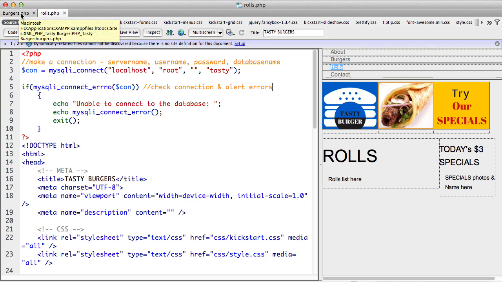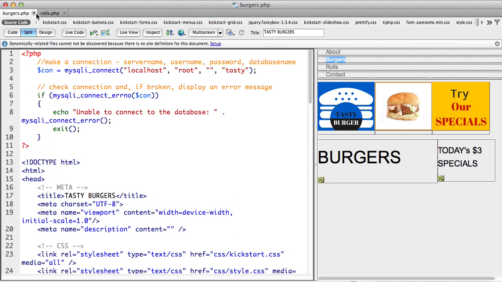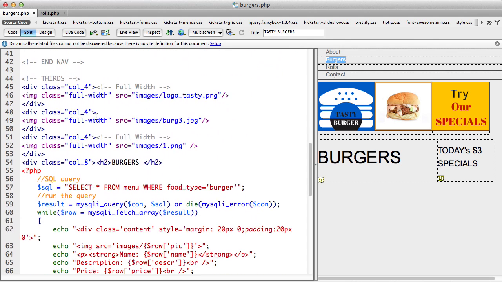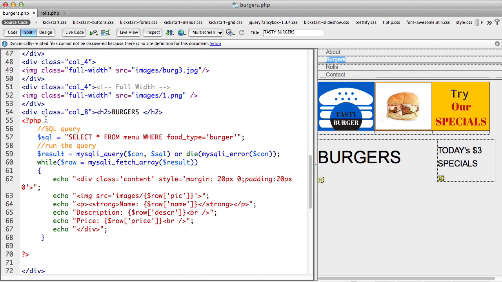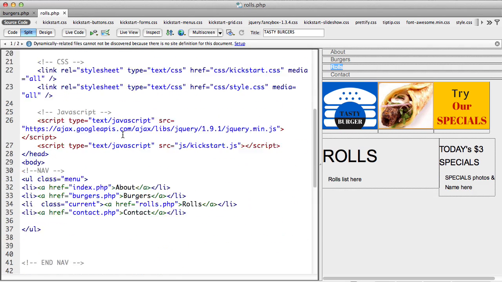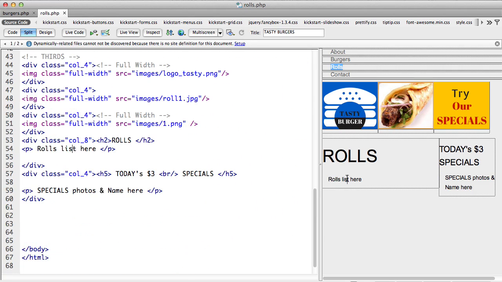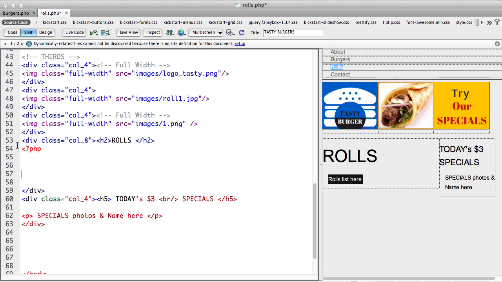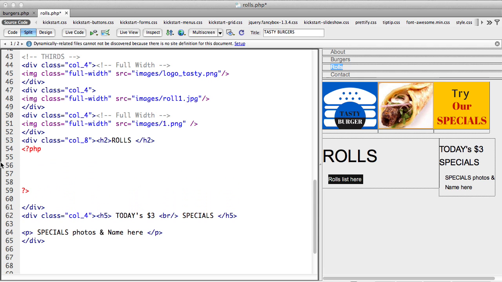After the connection, we have to make a query and we have to extract the query. Now try to understand how this happens. Wherever I need the role, okay, so my role list is here. Here I'm going to start some PHP, question mark PHP, and question mark, I end it. I always end it because I don't want to forget.